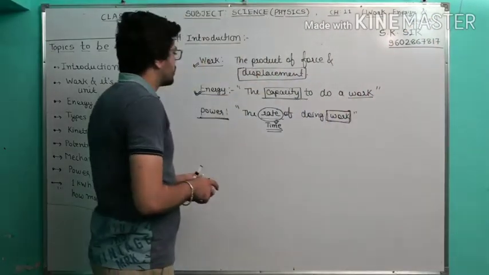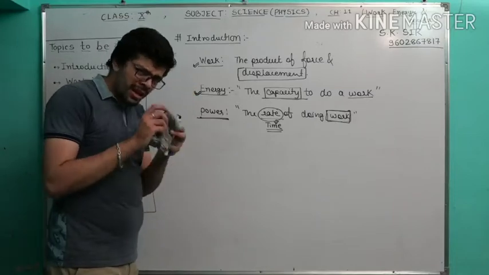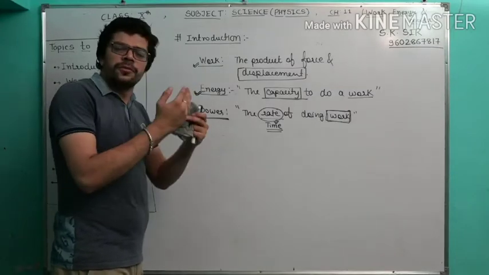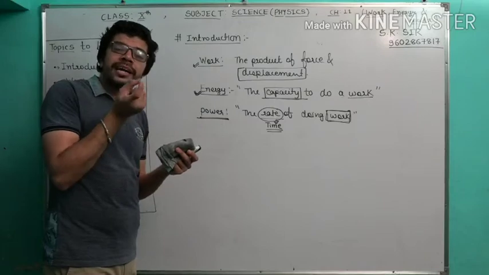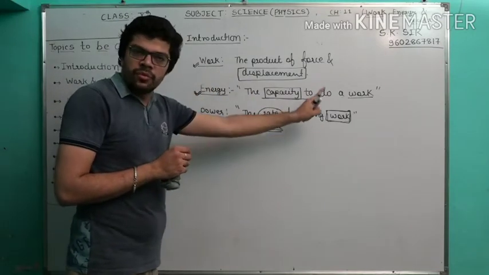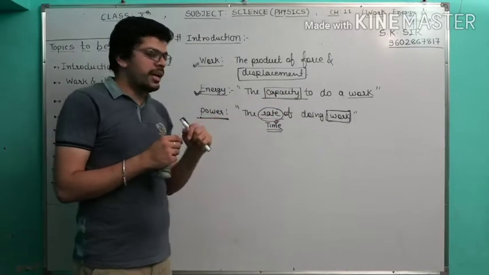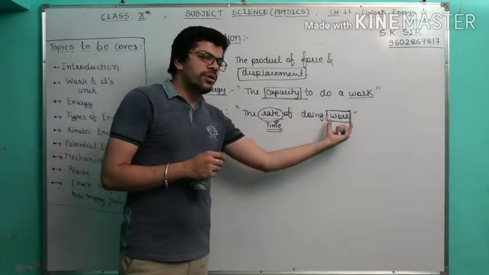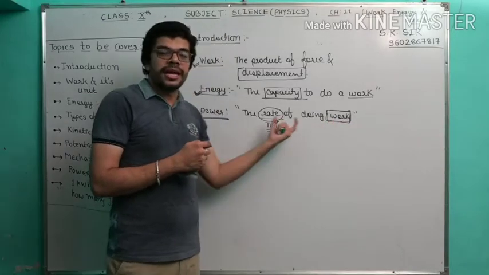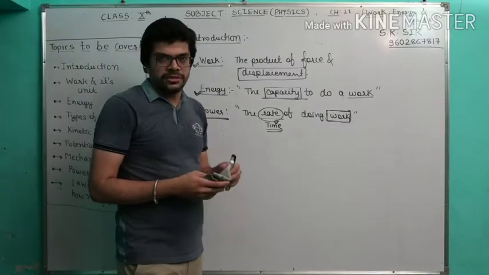I hope you understood the differences between work, energy and power. If I push an object with a particular displacement but not at a 90-degree angle, it is called work. When I measure the work including capacity, it is called energy. When I measure the work including the time, it is called power.